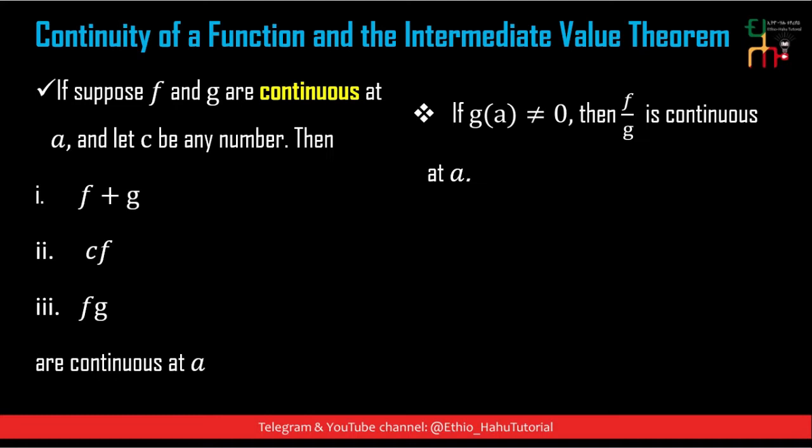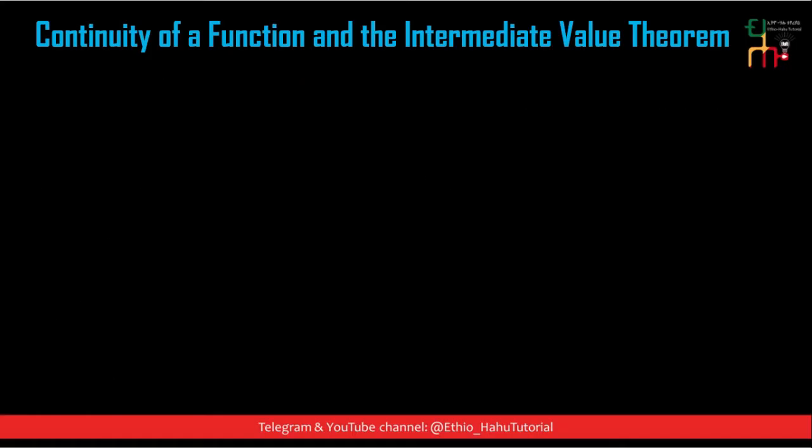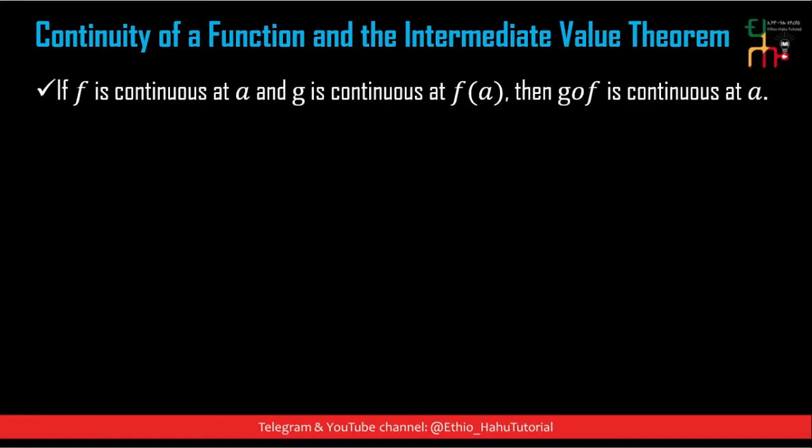ስለዚህ ፈንክሽናችን fም gም continuous at a ከሆነ ድምራቸውም continuous at a ነው የሚሆነው. f continuous at a ከሆነ constant multiple of f is also continuous at a ይሆናል. f እና g continuous ከሆነ at a, the product is also continuous at a. If g of a is different from 0 then f over g is also continuous at a ይሆናል.